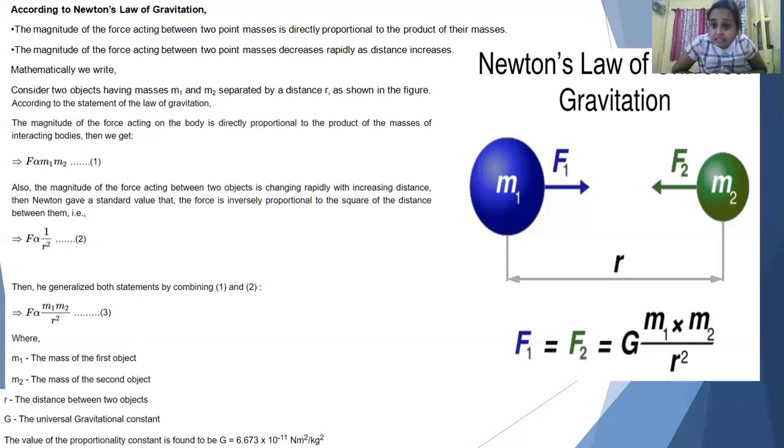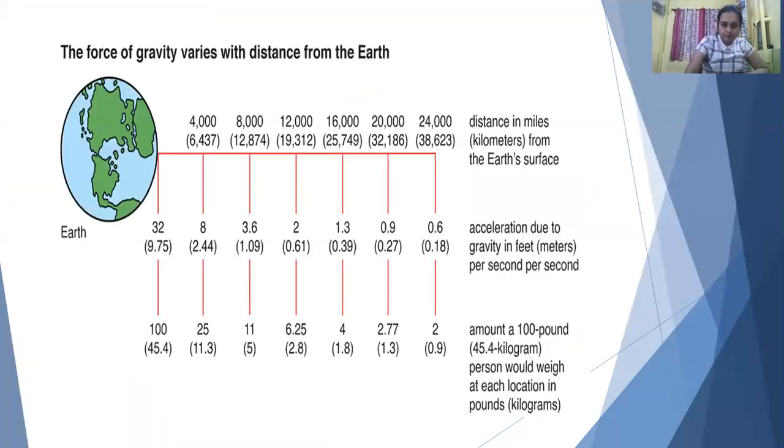Basically, it will be the vector sum of all the gravitational pulls exerted by the other I minus 1 objects on the ith object. That is the concept.